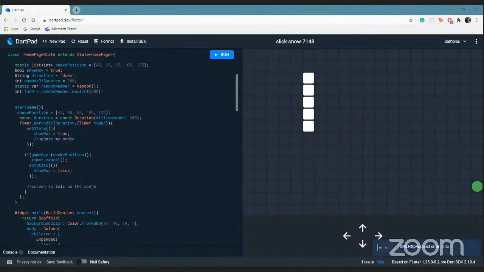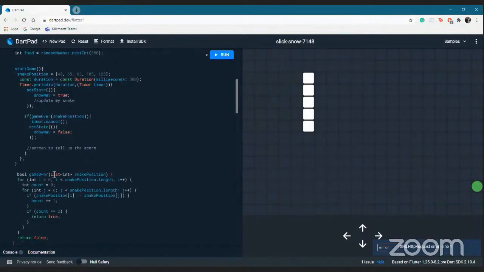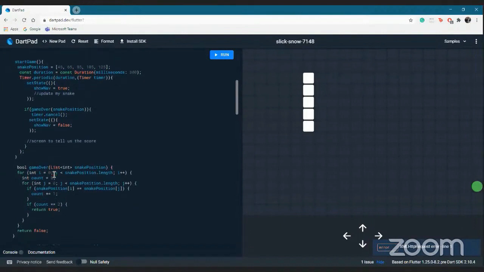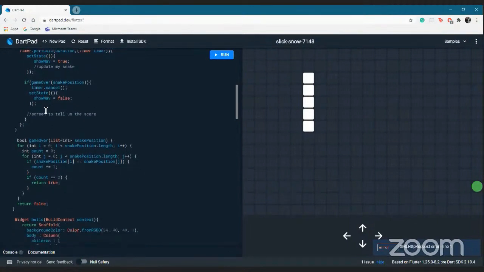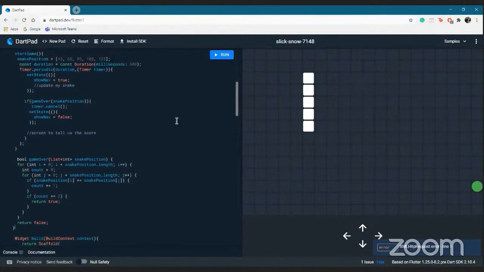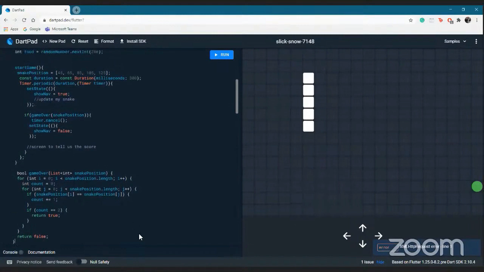that will iterate throughout the array once. And here you can see if the count is greater than or equal to 2, that is, if the snake has overlapped itself somewhere, it will return true, that is the game is over. And if it returns false, the game is still going and there's nowhere the snake overlaps itself. So one part is done. Now let's write a program that will update my snake.